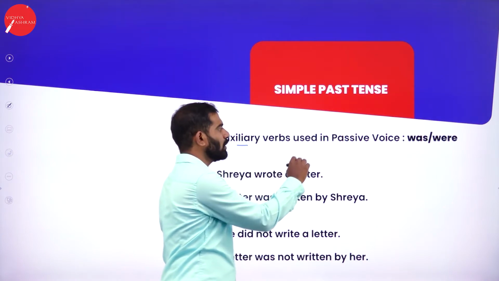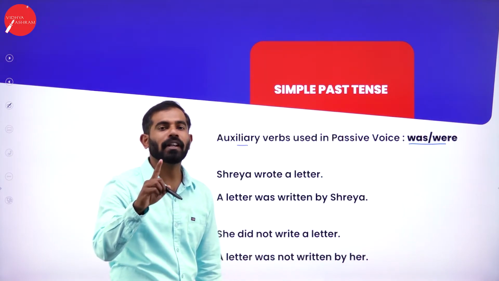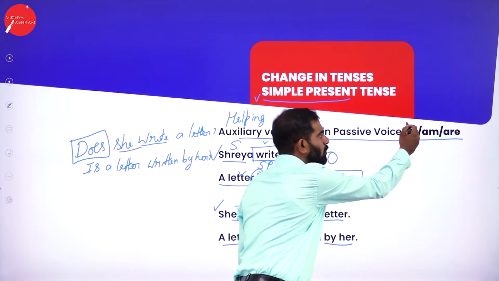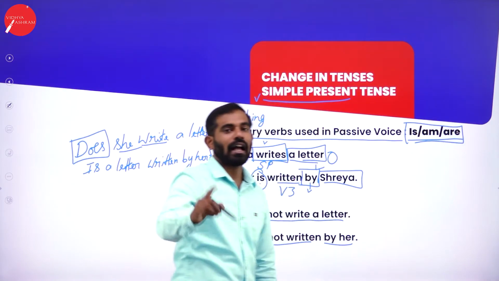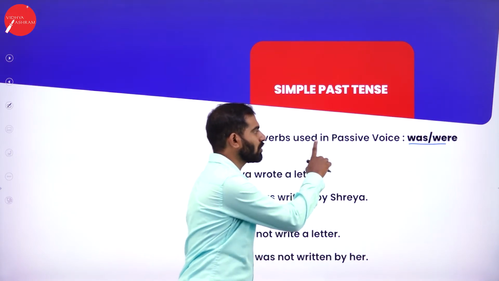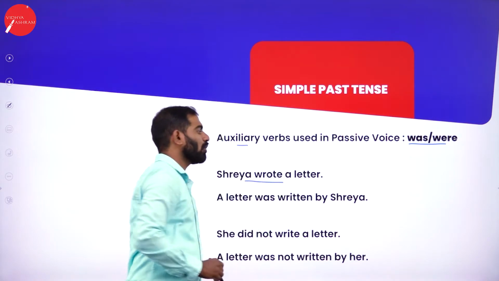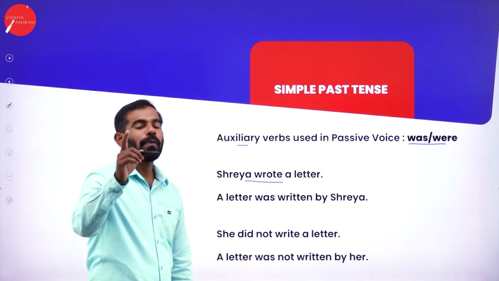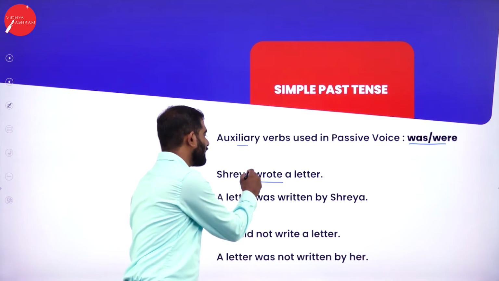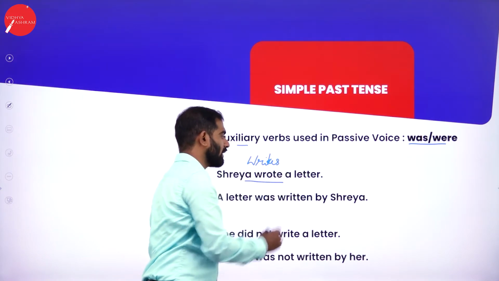Auxiliary verbs used in passive voice are was or were. Remember, in simple present tense the auxiliary verbs were is, am, are, and in simple past tense the auxiliary verbs are was or were. Now observe the sentence, Shreya wrote a letter. But in simple present tense, the sentence was Shreya writes a letter.